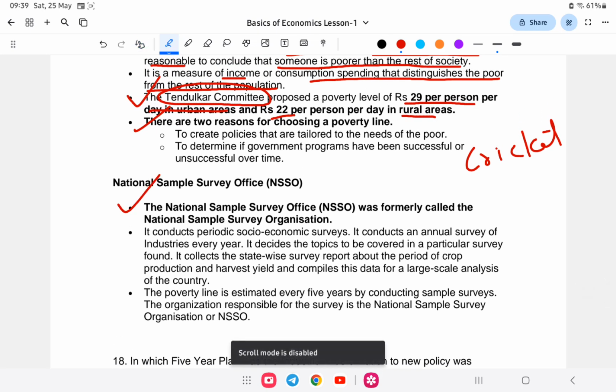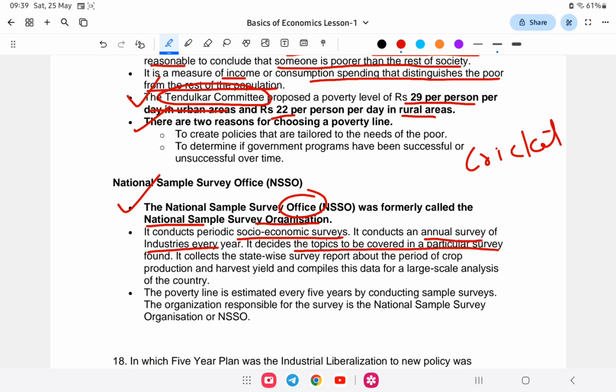The National Sample Survey Organization, formally the National Sample Survey Office, conducts socio-economic surveys. It conducts an annual survey of industries every year. It decides the topic to be covered in a particular survey and collects state-wise survey reports about crop production and harvest yield. The poverty line is estimated every 5 years by conducting a sample survey.